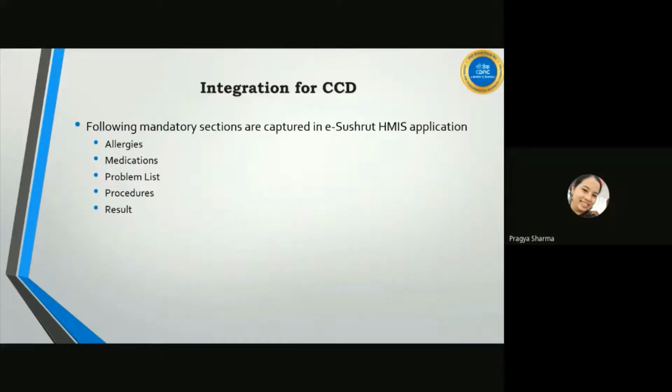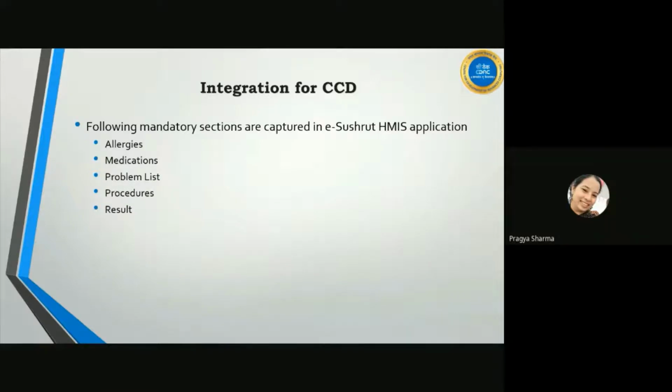But for the rest, we found some difficulties in mapping all this data because we have a lot of flexibility in our data, and sometimes CCD's format constrained us. Even so, we succeeded in the conversion of these five clinical sections of the CCD document.